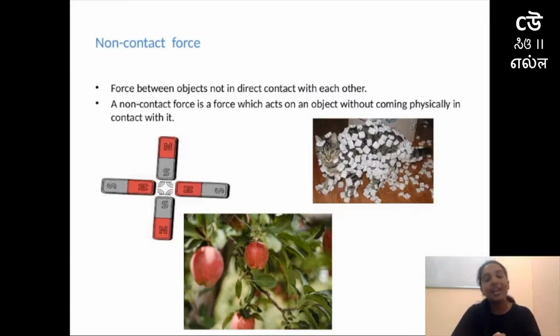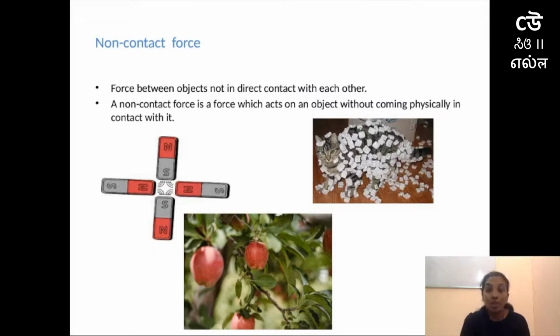You might have heard about gravitational force, electrostatic force, and magnetic force, obviously. Magnetic force, I think you'll be familiar with that. Magnets, you might have played with them like anything. Using these examples, I'll try to explain non-contact force.